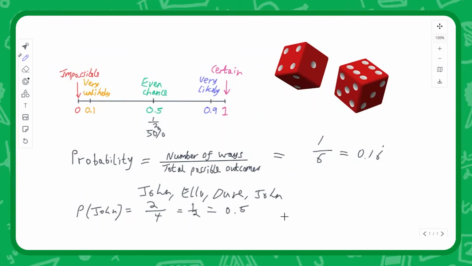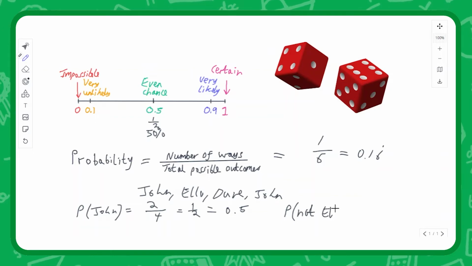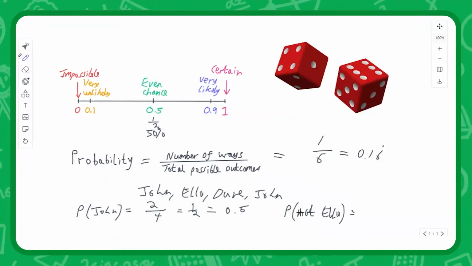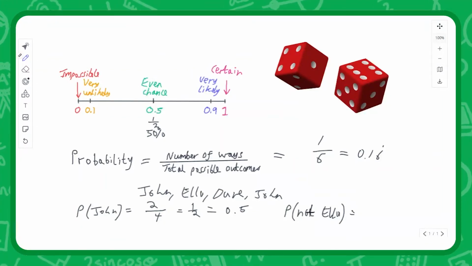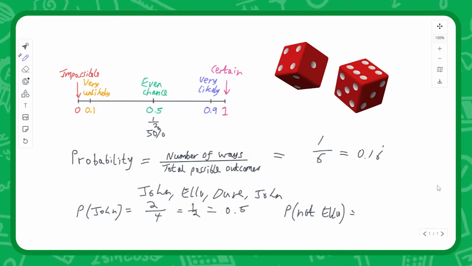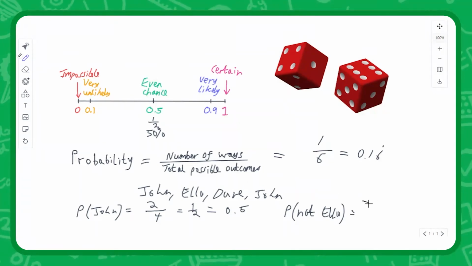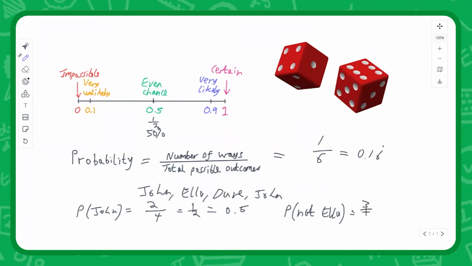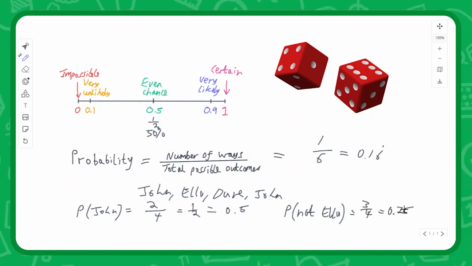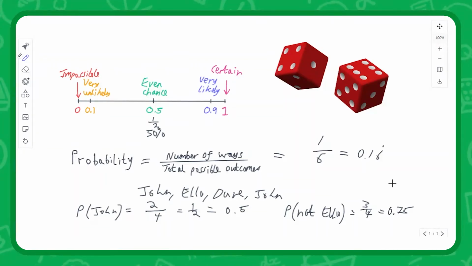Finally, let's do one last one. What's the probability of not Ella? What's the probability that I do not land on Ella? Well, how many ways are there that I do not land on Ella? There are 1, 2, 3 ways that I don't land on Ella, and there are 4 possible outcomes. So you've got 3 over 4, or 0.75 chance, 75% chance of not landing on Ella.